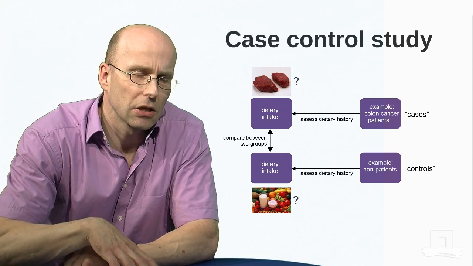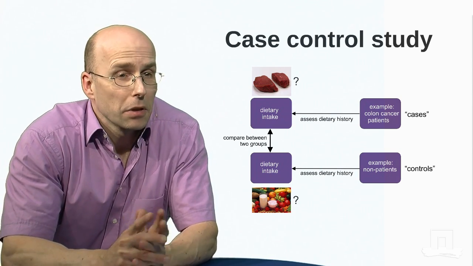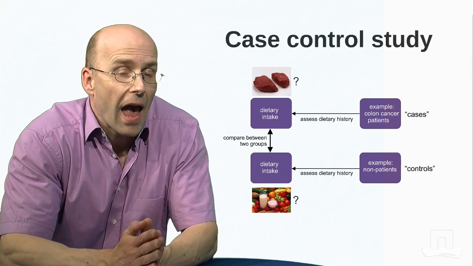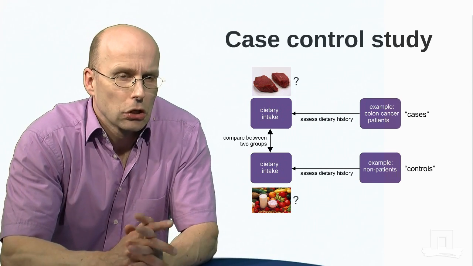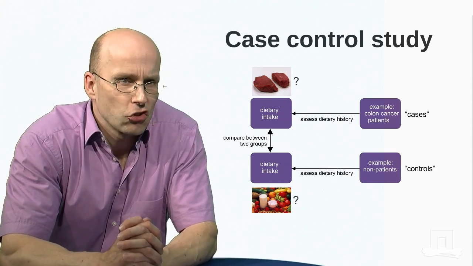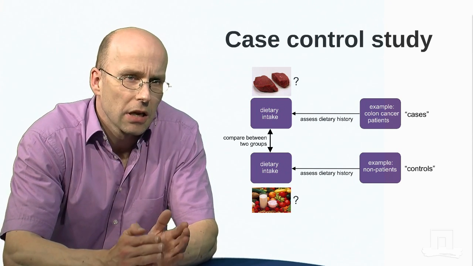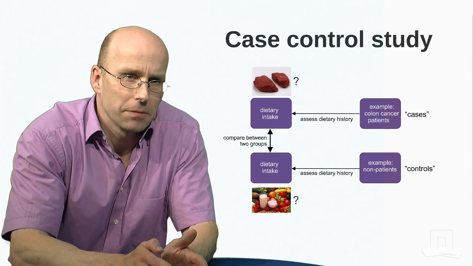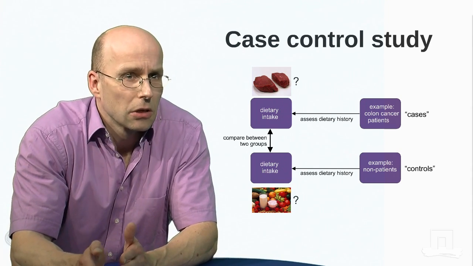Another one is what we call confounding. We know that people that eat meat would also be heavier. And being heavy, being obese, is a known risk factor for colon cancer. So perhaps we find the relationship between eating meat and colon cancer because the people that eat meat are heavier. So it's not actually meat that is bad, but the fact that the meat eaters are heavier that explains the